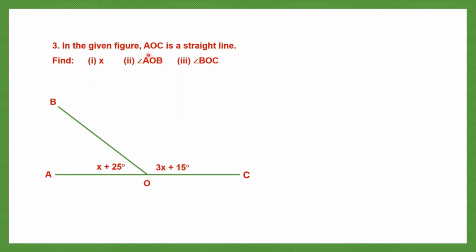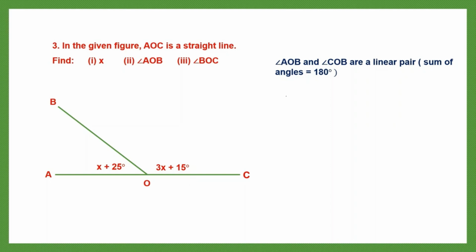Now let's use the property that AOC is a straight line. When you have a straight line, the angles that are formed on the straight line are equal to 180. And here we have two angles that are equal to 180. So they are called a linear pair. That is, angle AOB and angle COB are a linear pair. That is, the sum of the angles will be equal to 180 degrees. So what is angle AOB? This is angle AOB. What is the measure? x plus 25. That means x plus 25 plus COB, that is 3x plus 15, should be equal to 180.